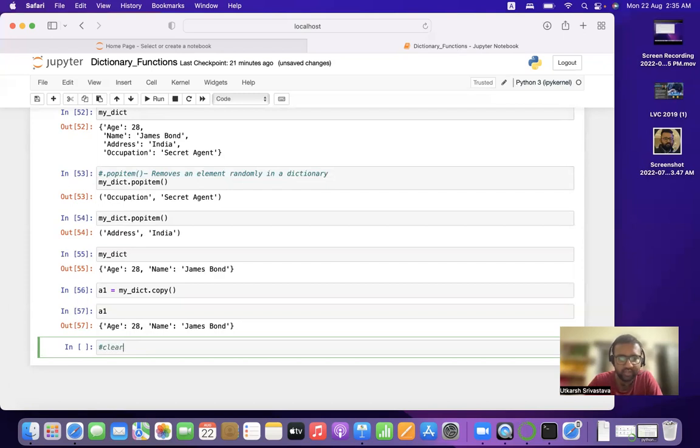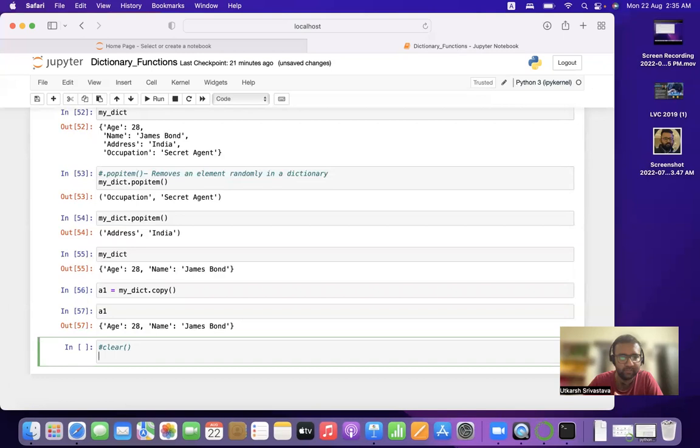Then there is your clear function. Again, very similar to the clear function in list.